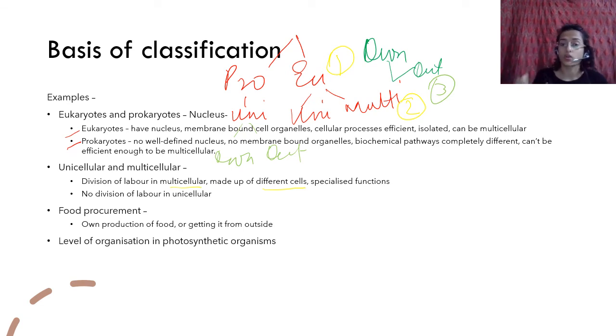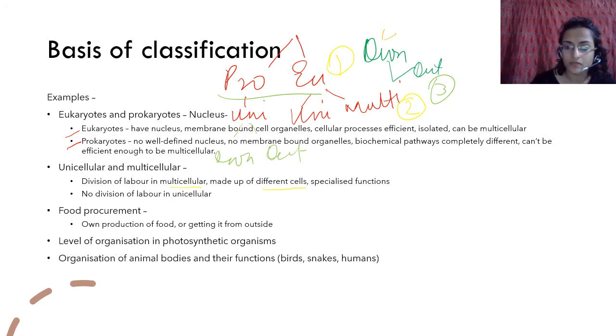सबसे बेसिक जो डिफरेंस होगा जैसे प्रोकैरियोट यूकैरियोट, that will be the first level. उसके बाद you can have other divisions which are not as basic as the other ones, right? Then you have level of organization in photosynthetic organisms. This we will see later because we are going to be talking about plant diversity. So for own is obviously plants. You can have how they grow or the level of organization, how big the plant is or how developed it is. There are certain that are not as well developed, but they're all photosynthetic and they're all multicellular and they're all eukaryotic, right? So you can have that as a difference.